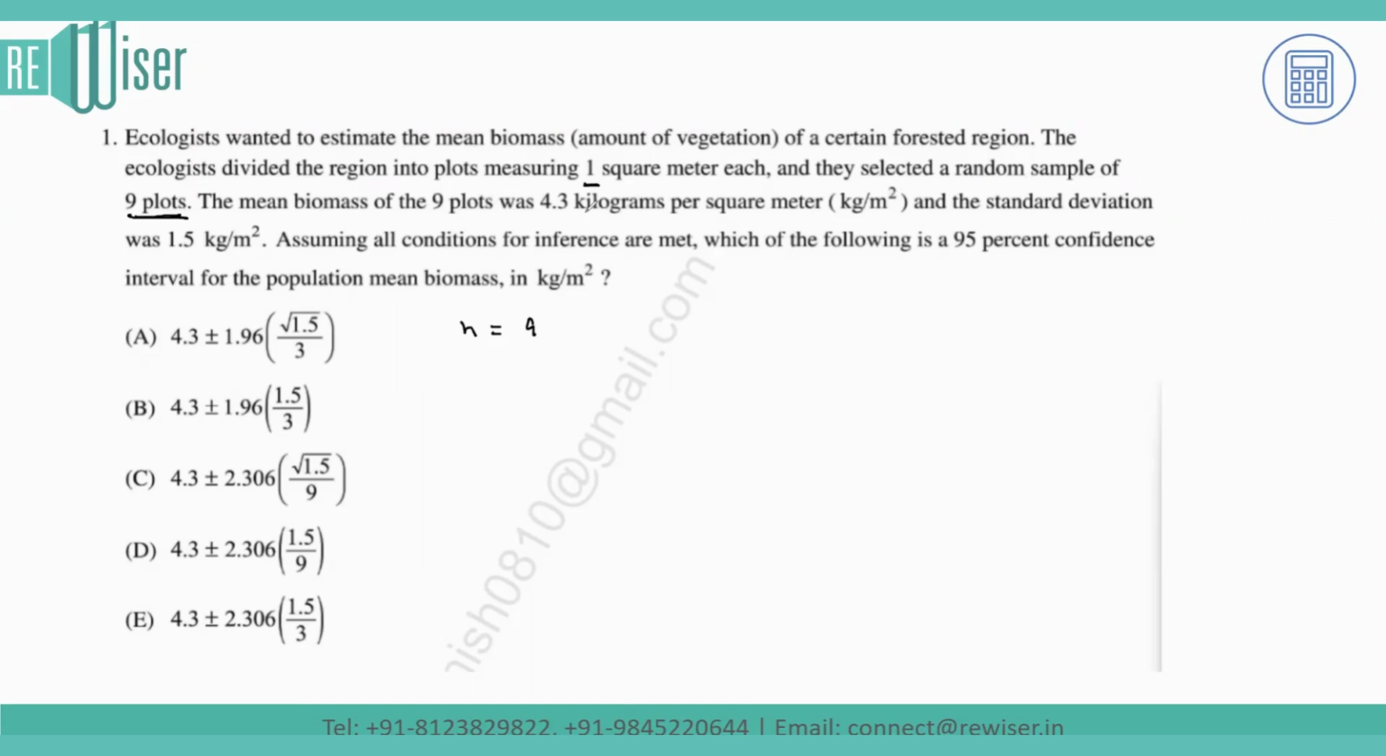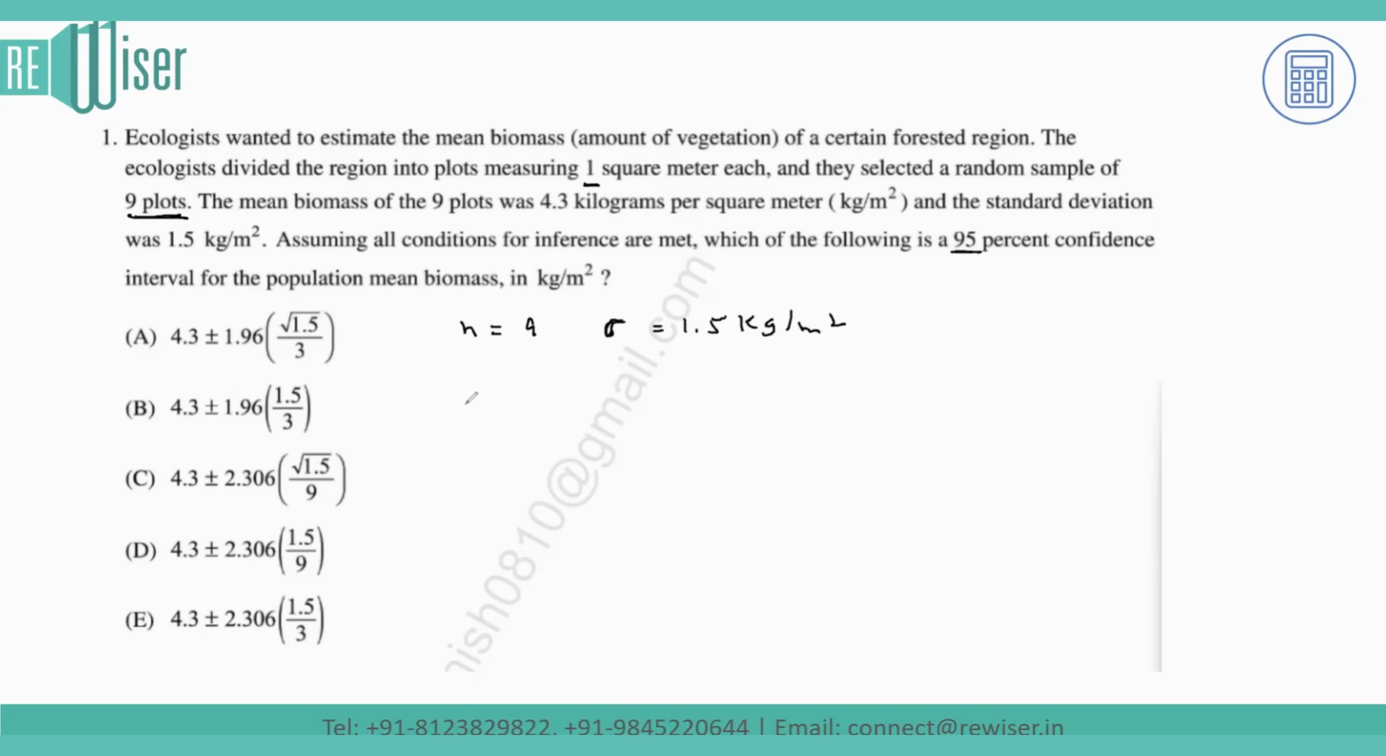So that means that is 4.3 kilograms for the entire 9 plots, and the standard deviation was given to me as 1.5. So that's the value of sigma, that's SD, that's given as 1.5 kg per square meter. Assuming all the conditions for inference are met, which of the following is the 95% confidence interval of the population mean biomass in kg per square meter?